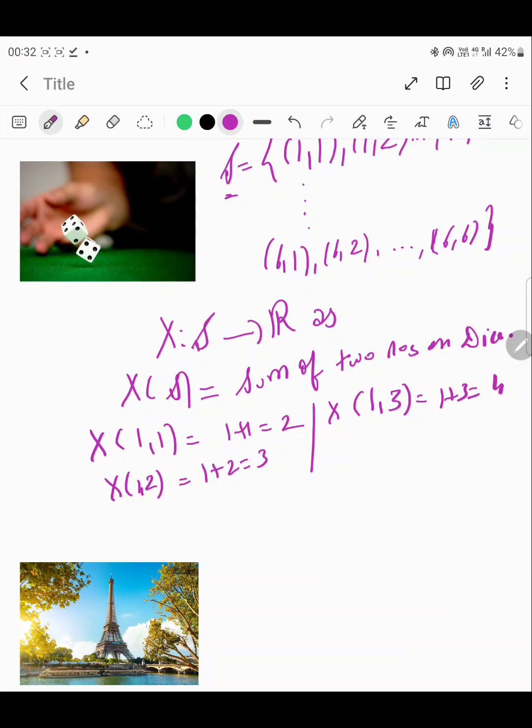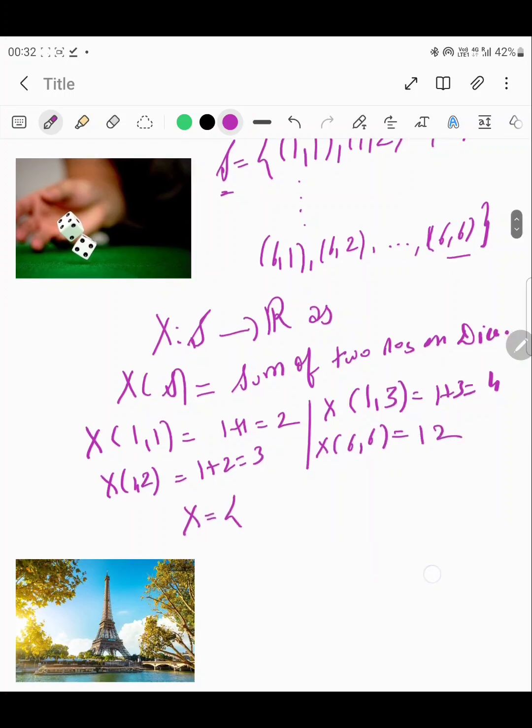and the same will go on till we have this element 6 comma 6. So X of 6 comma 6 is what? 12. So this means that the possible real number values that this random variable X can associate with all the listed outcomes in the sample space are what? It starts from 2, 3, 4 up to 12.